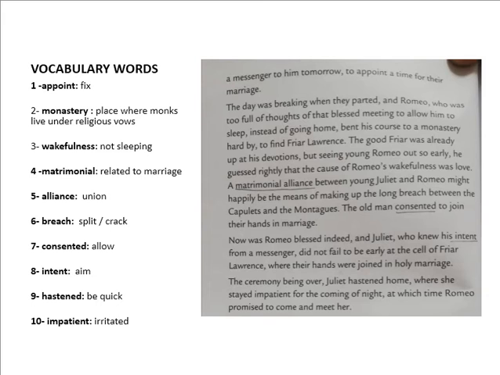Now they both were very happy, and even Friar Lawrence was happy that by their marriage both the families, who were in great distress for a long time and were having a fight, could become close to each other. So Juliet went home with a great thought that at night time Romeo would come and meet her.